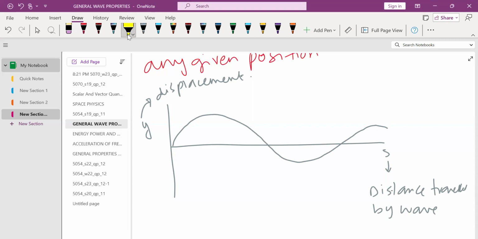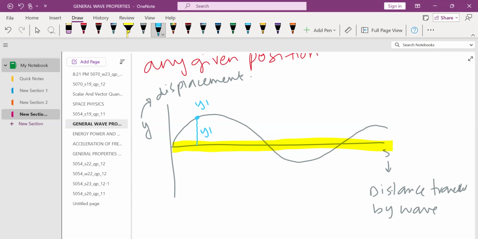As I told you before, this line on the x-axis is the mean position. So displacement is the distance from the mean position to any given point. For example, this is y1, or you can say this is the displacement.